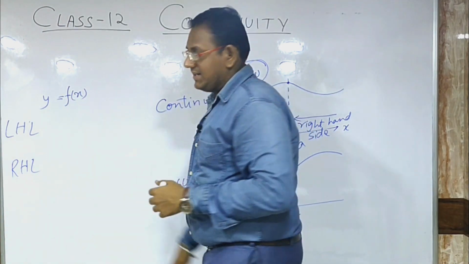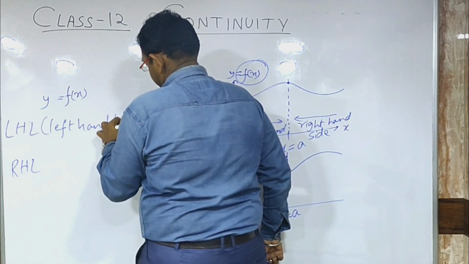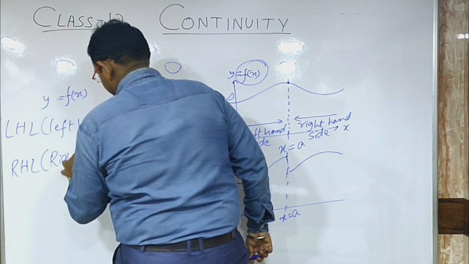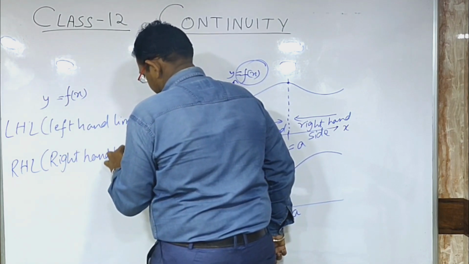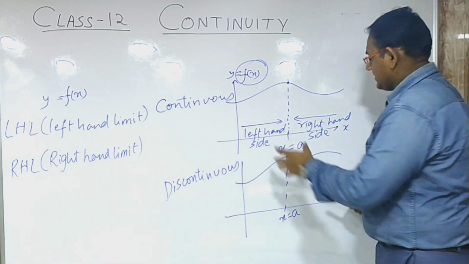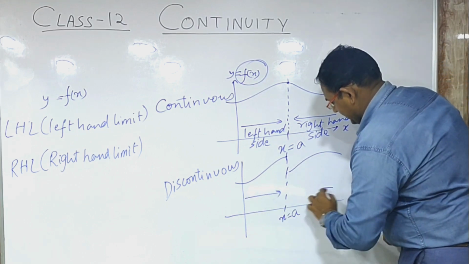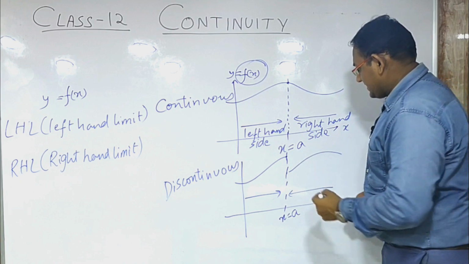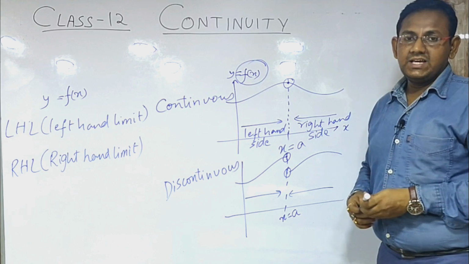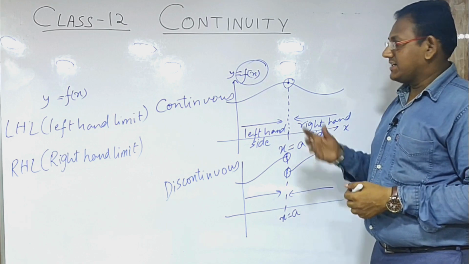We say this part is the left hand limit, and this part is the right hand limit. If we can check the left hand side part and the right hand side part, and check whether they are equal or not, then we can easily understand whether the function is continuous or discontinuous.